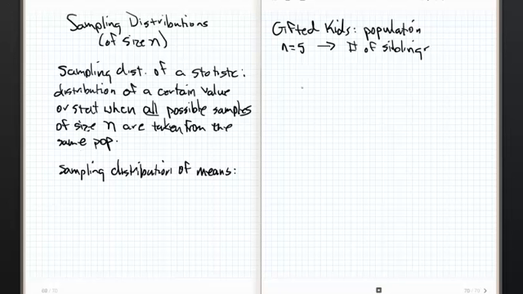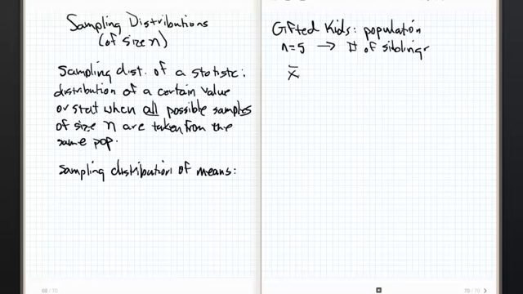All it means is this, no pun intended. The sampling distribution will take all possible samples of size 5 from the gifted kids population. That's the entire population. Now, I realize it's not practical, not feasible, and not possible to do that. But the sampling distribution is a theoretical construct. That's what's really the most important thing that you get out of this. So if I take all possible samples of size 5, and I ask those samples how many siblings they have, and I write it down, and then I write down their mean.